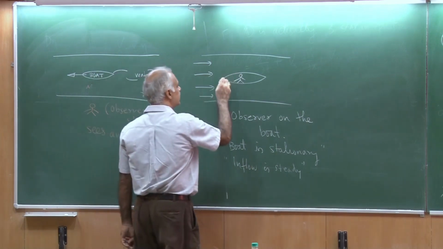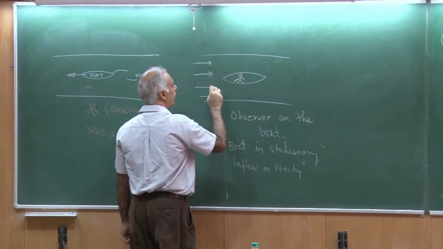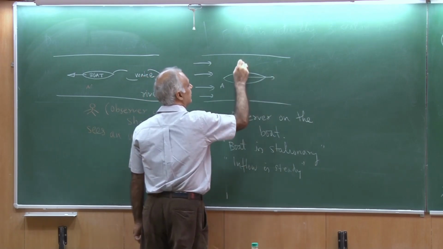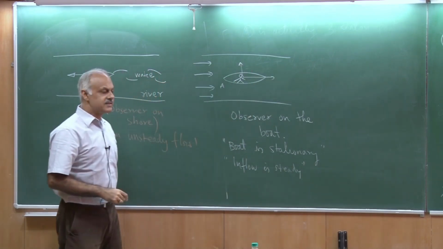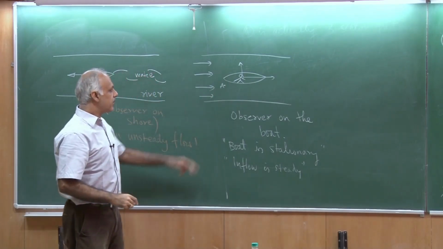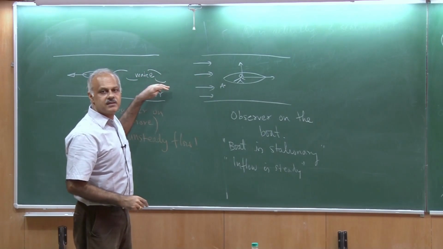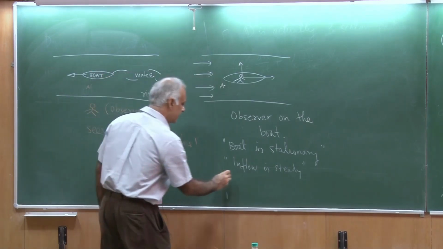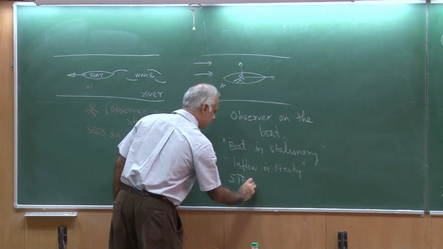And this observer, from his point of view, looks at a point A which is attached to his frame of reference. So the coordinate of this point is fixed. Because it is moving with the boat, he sees that nothing changes here. So this would lead to a steady flow.